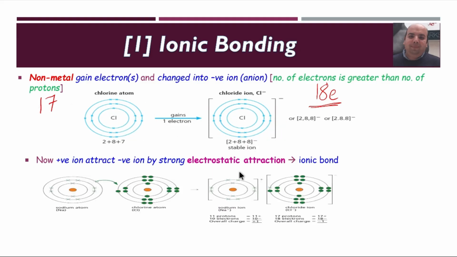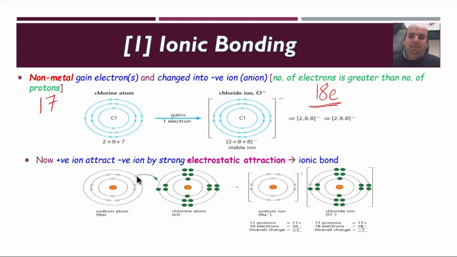Check this. We just take one electron from the sodium atom and transfer it to the chlorine atom. This makes sodium positive, with 11 protons and 10 electrons, so the overall charge is positive 1. And take care, this electron is different from the 7 electrons. When we draw dot and cross, we'll check this in this video.